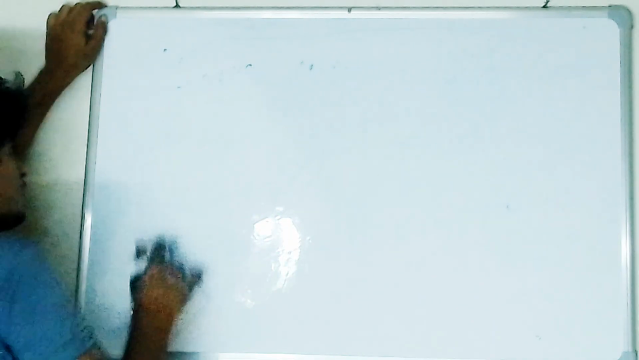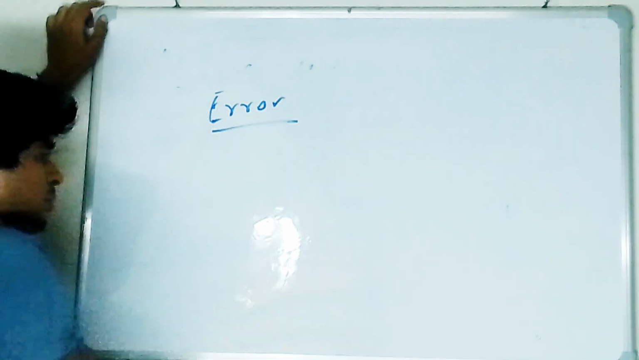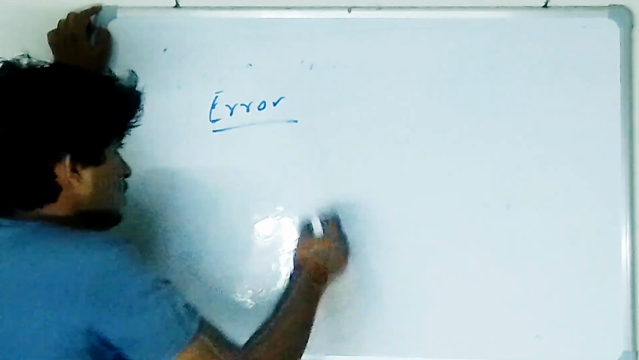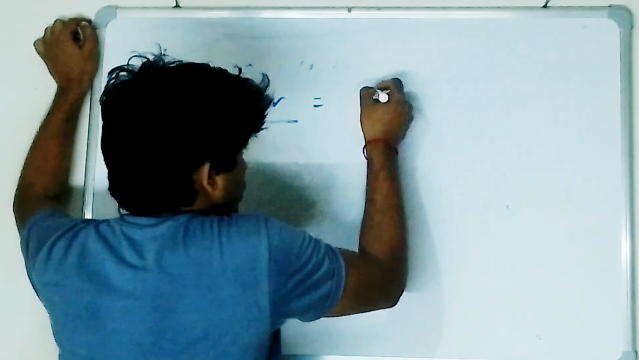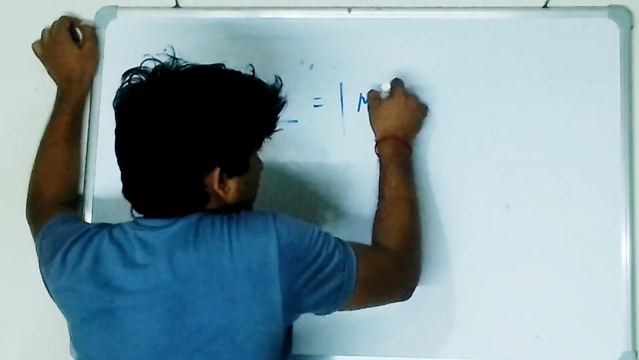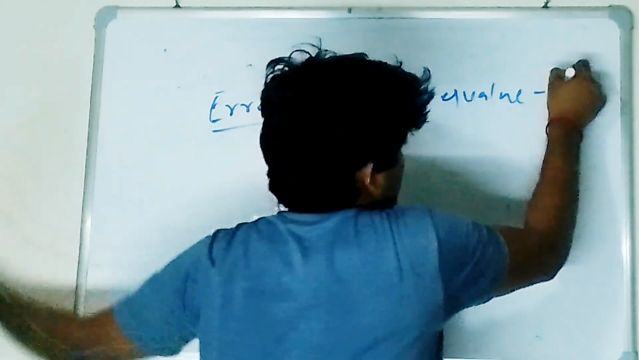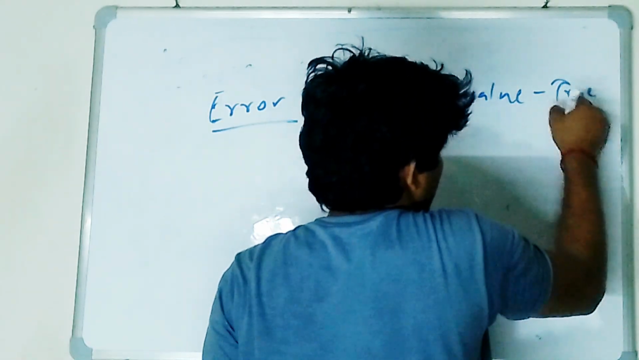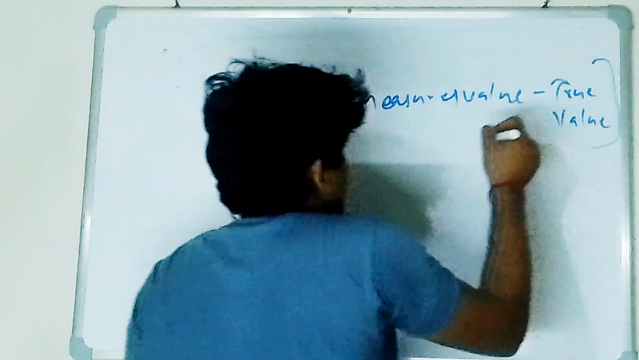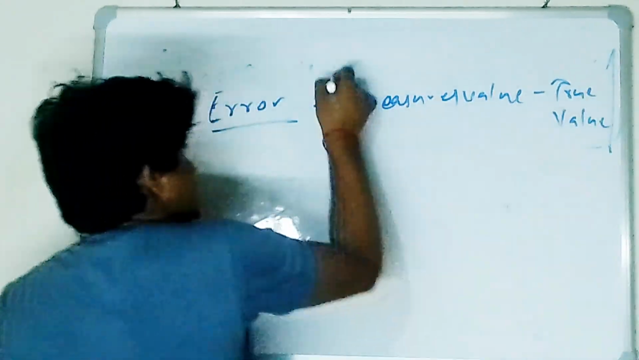Okay, so error. If I'm talking about error, what's the meaning of error basically? We take the difference in value from the true value. So the mode of the measured value minus the true value. I'm talking about the mode. So this difference is basically error.